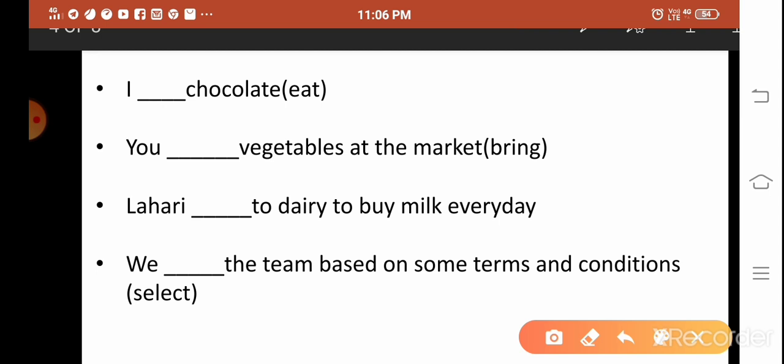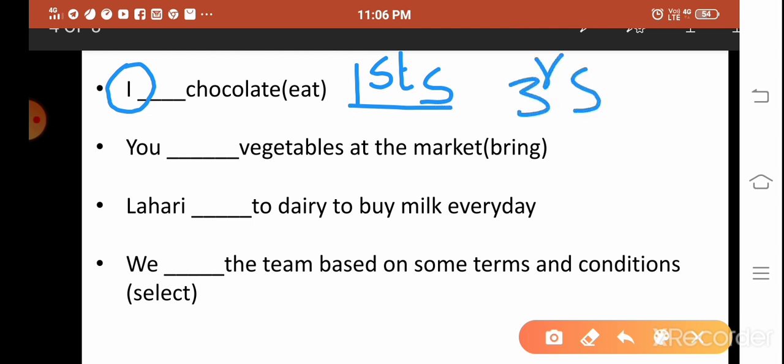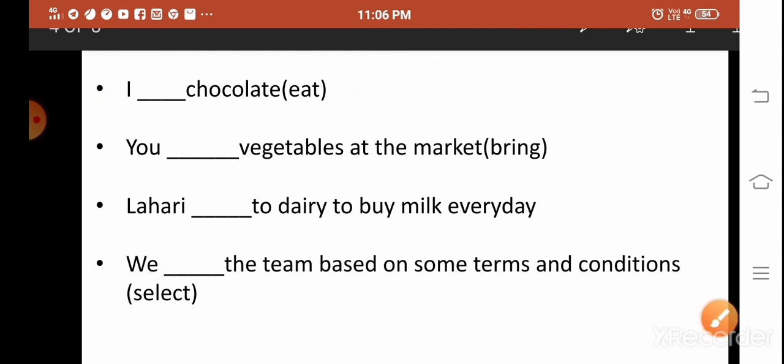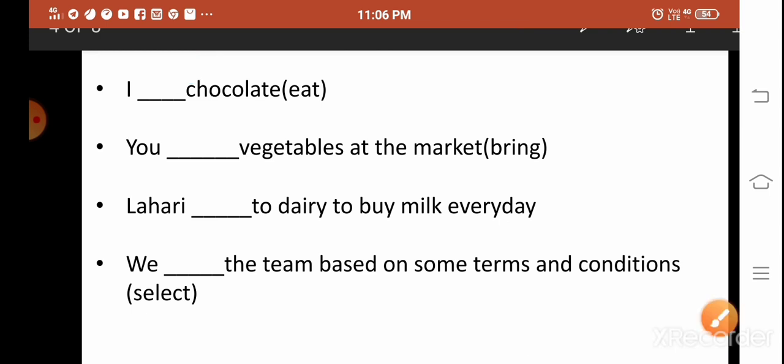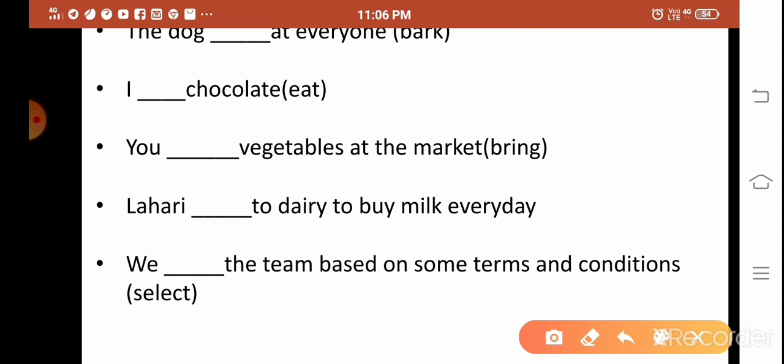I dash chocolate. What is I? It is first person singular, but for this also you should not, only third person singular forms take s or es. So undoubtedly the other subjects take only the actual verb. I eat chocolate. Next, you dash vegetables at the market. You bring, it is bring.